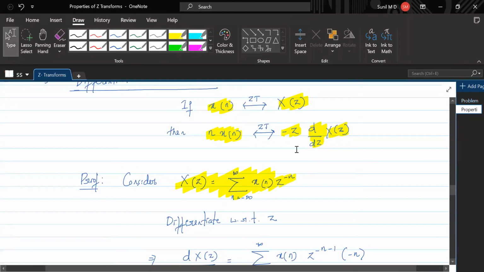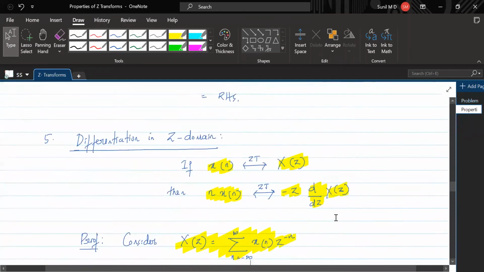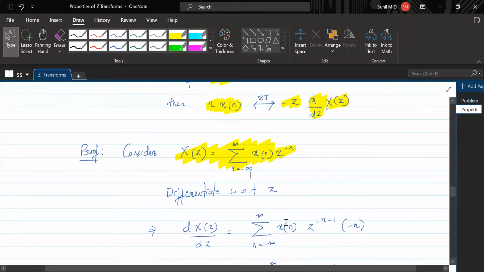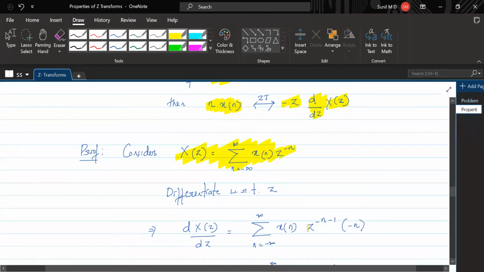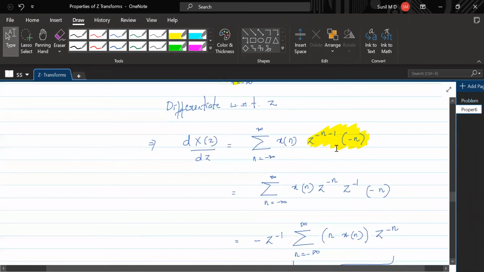Since we need d by dz of x of z, we'll differentiate this whole equation with respect to z. So this much is constant. This has got nothing to do with z because it is not a function of z. So keep this away. Z to the power minus n is the function of z. So if you differentiate that, this is how it looks. Fine. So this is the differentiation of z to the power minus n. Understand? Now just rearrange it the way you want.